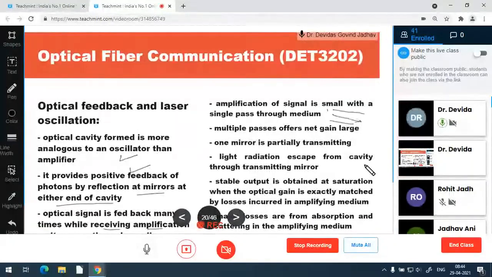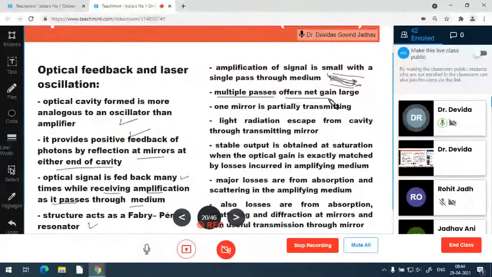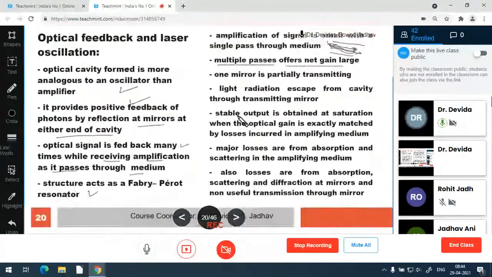Then this is one pass. But if it is reflected back and again travels in this direction, again reflected back, again travelling, there are multiple passes of the photon. Then a large net gain is offered due to the multiple passes.